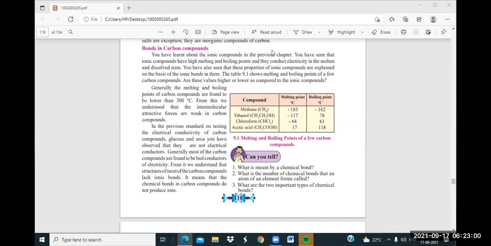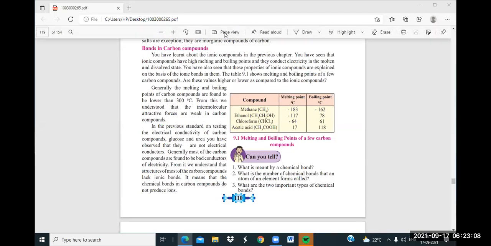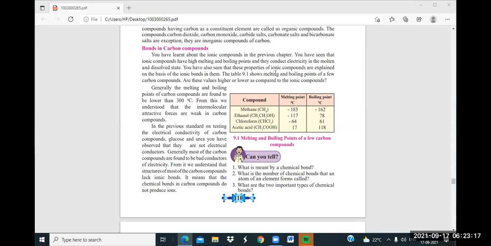The force of attraction which holds the atoms together in a molecule is called a chemical bond. Very good. And now, Apurva, you can. A connection between two or more elements that have been joined together by a substance, heat, or pressure is called a chemical bond. Yeah, good. So a connection between two ions or atoms is called a chemical bond. Very nice, both girls gave the correct answer. The next question is: what is the number of chemical bonds that an atom of an element forms called?